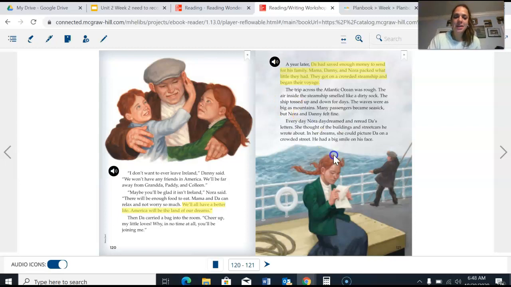So right there, we have Nora dreaming of their better life. We're going to highlight that key detail. In her dreams, she could picture Da on a crowded street. He had a big smile on his face. So they're hoping and dreaming for that better life in America. That's what a character says or does. It's her action.